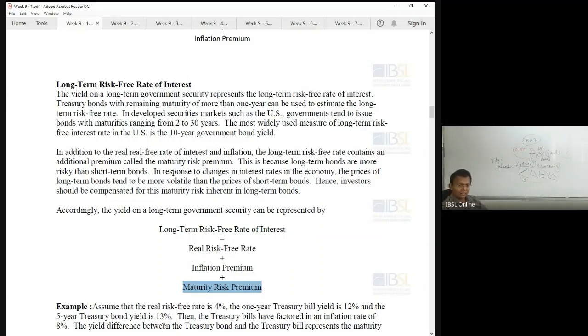So for that, we need compensation. I am holding this particular instrument, my investment, for more than 1 year. I need more. Okay. Understood. So we had a natural risk. So this is how you decide the treasury bond rate.